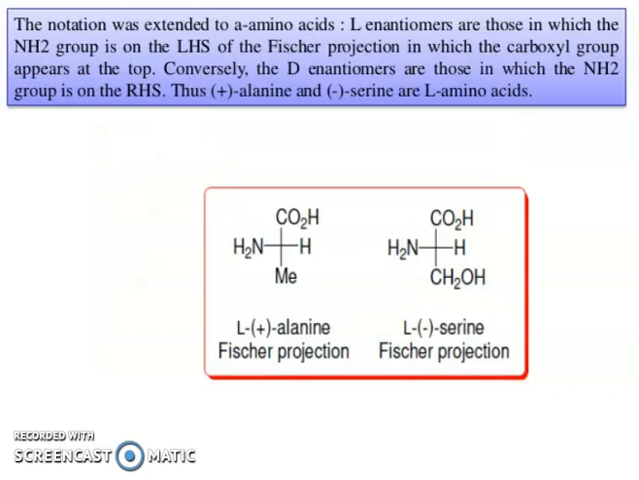Now the notation was extended to amino acids. L enantiomers are those in which the NH2 group is on the left hand side in a Fischer projection in which the carboxyl group appears at the top. Conversely, the D enantiomers are those in which the NH2 group is on the right hand side. Thus plus alanine and minus serine are L amino acids. You can see the Fischer projections of alanine and serine.